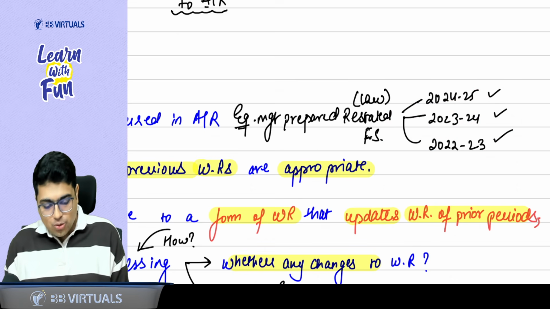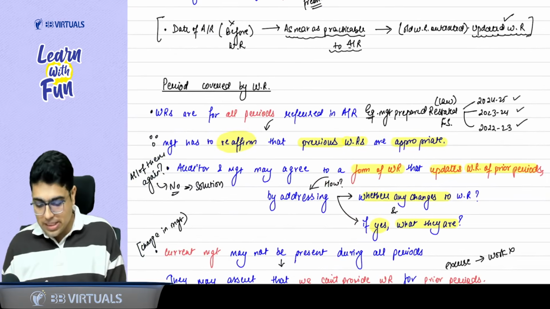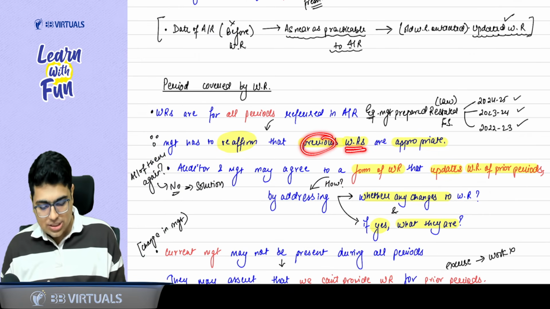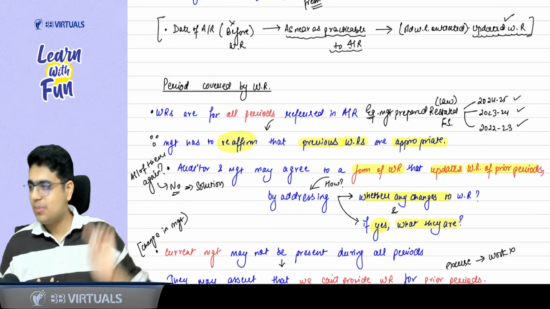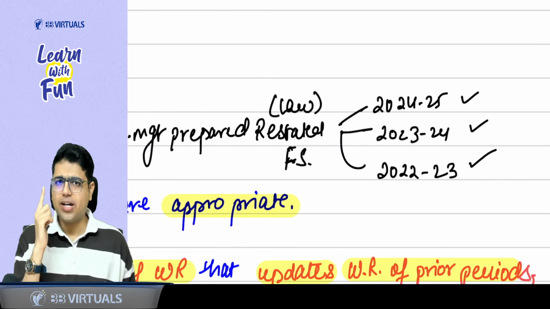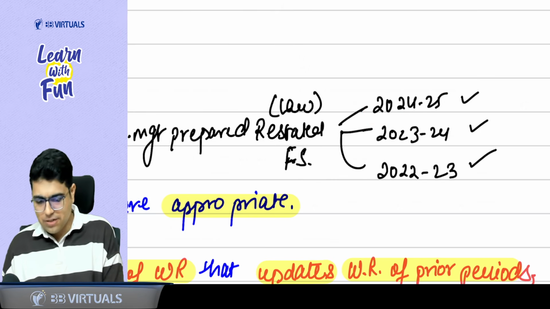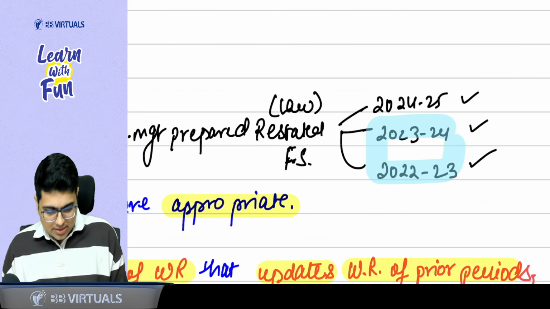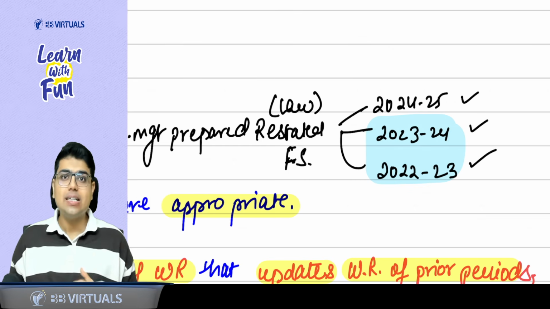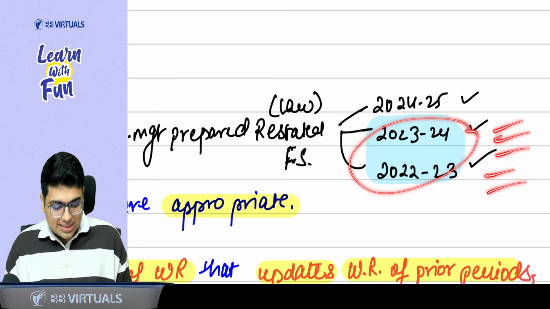Okay sir, why do we need to take written representation for the older years? Because management needs to reaffirm that previous written representations are still appropriate. They are still appropriate for you. Got it, sir? Now a question is coming to my mind. Please clarify. Sir, this year we will take all the written representations, but for these 2 years we have already taken the written representation in the previous year. So again, do we need to take all the written representations again?